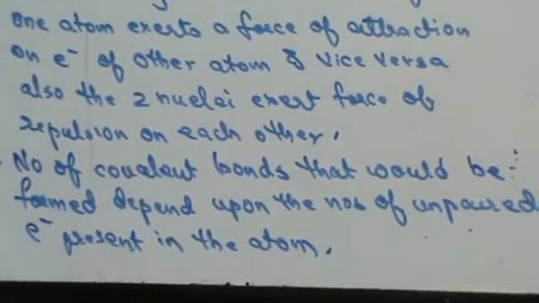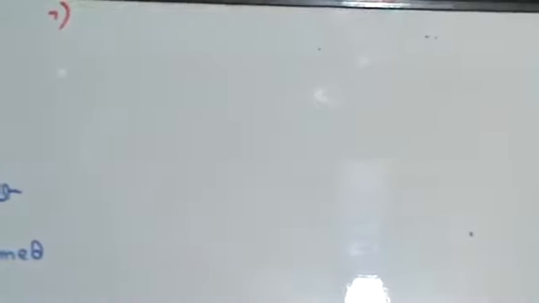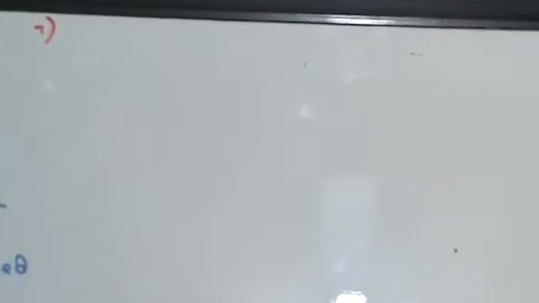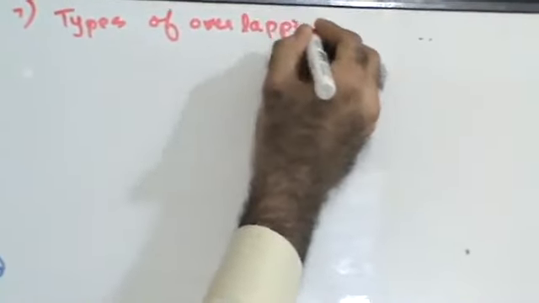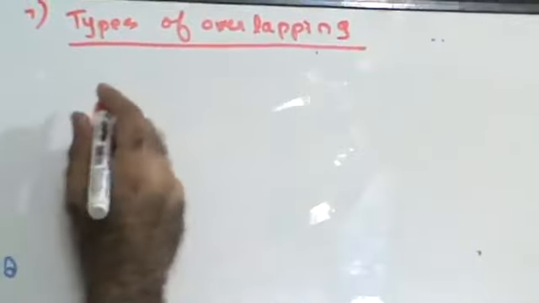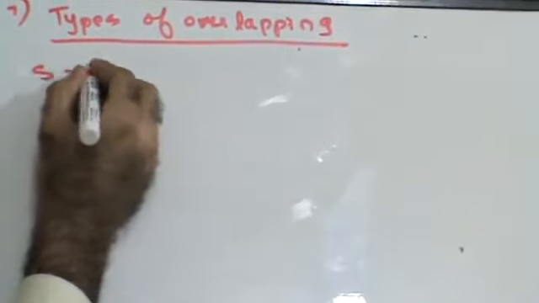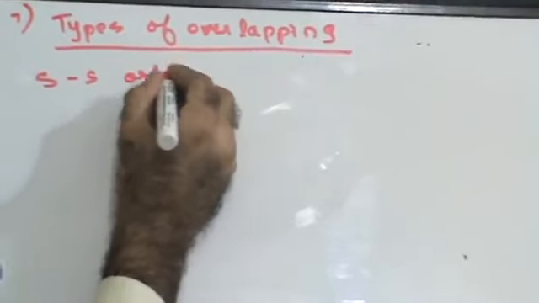Fine. Strength of overlapping I've explained to you, and complete overlapping is not possible. Now let's see what would be the shape and geometry that would come out from valency bond theory. Let's see the different types of overlapping. The different types of overlapping that you have: one is S orbital overlapping.